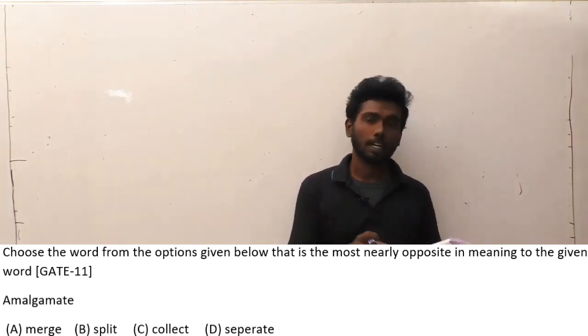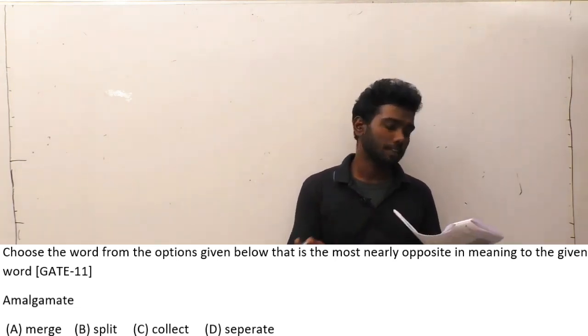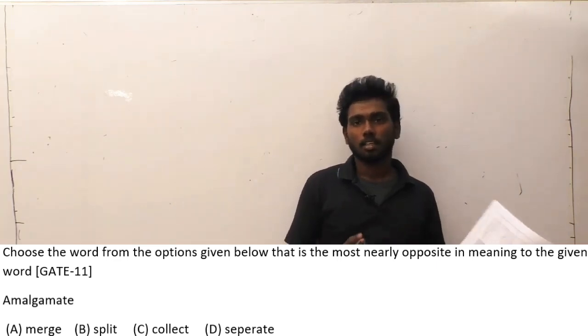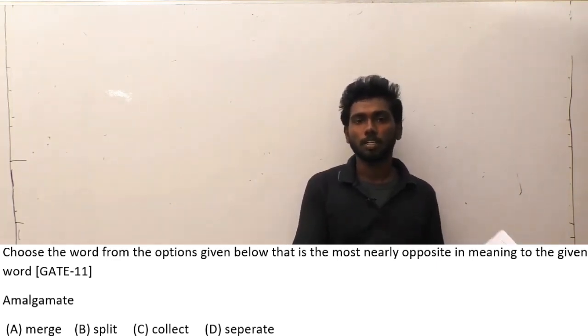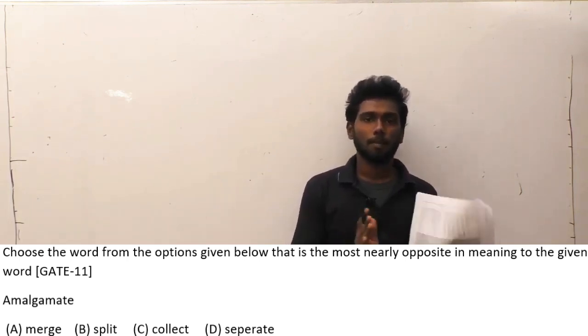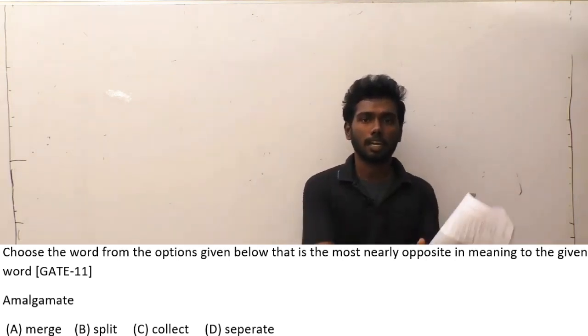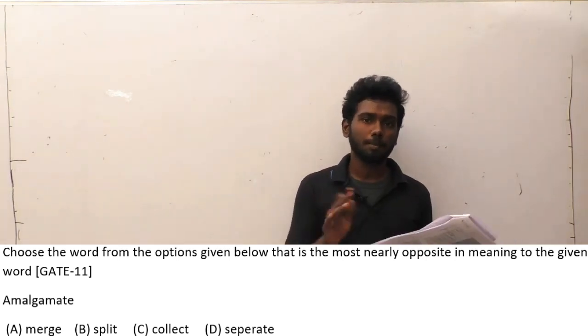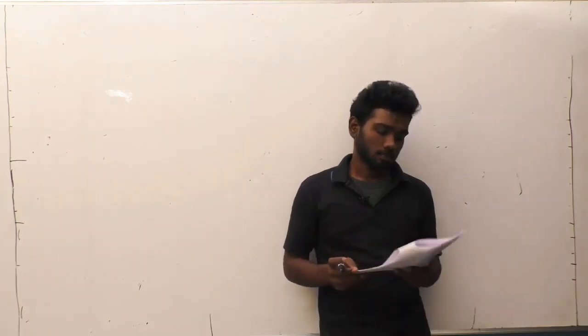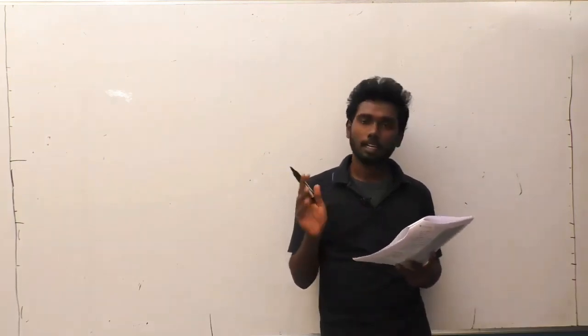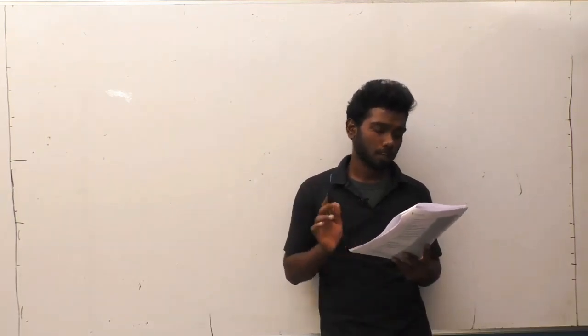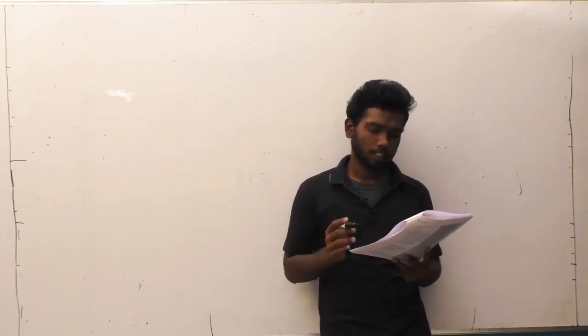If you see it correctly, separate means divide, it is just dividing. Combining is the meaning here, we have to see the opposite. So separate means divide, while split means splitting it in an equal half, in a straight line. So option B will be the answer here. We don't get divide as the opposite of combine. So let us go to the 17th question.